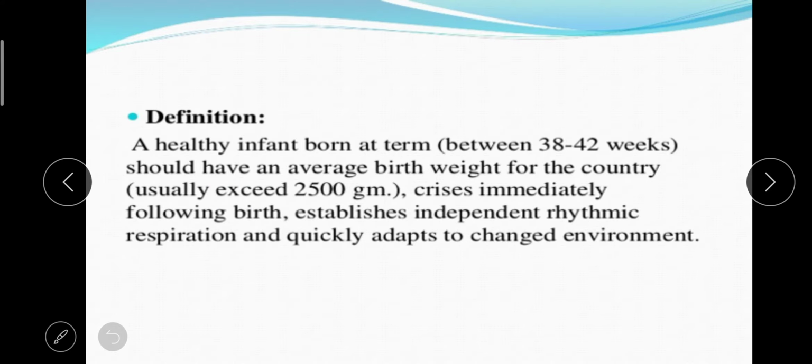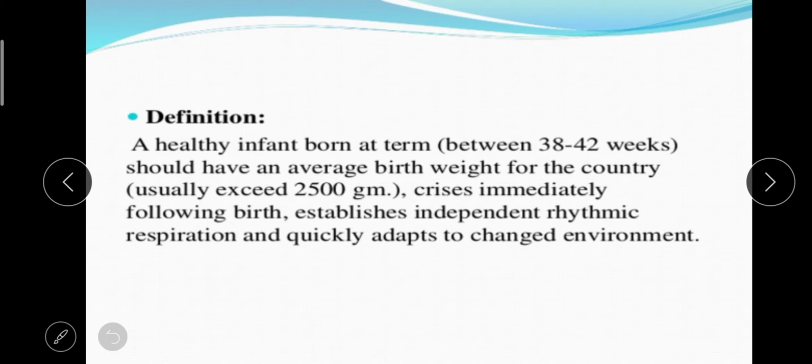Next we have the definition of normal newborn. A healthy infant born between 38 to 42 weeks should have an average birth weight for the country, usually exceeding 2.5 kg or 2500 gram. It cries immediately following the birth, establishes independent rhythmic respiration and quickly adapts to the changes in environment. See, actually different countries have different birth weights for normal. Like in India, if the baby weight is 2.5 kg, we can consider it normal, but for foreign countries it is different, okay.